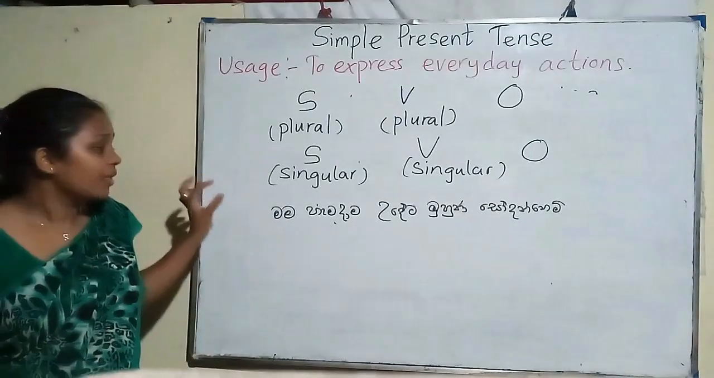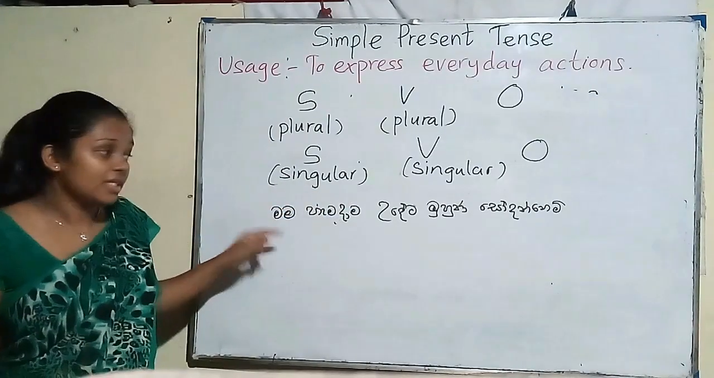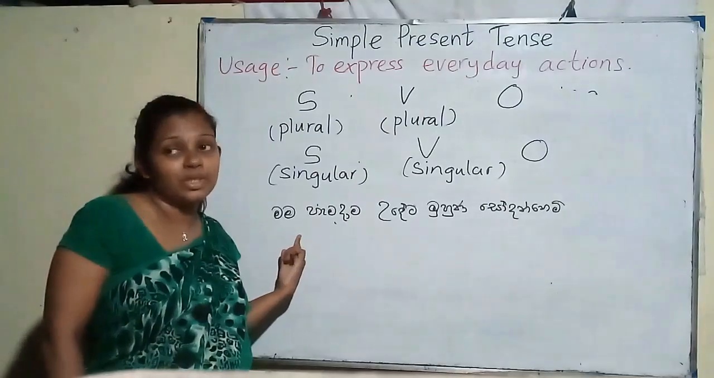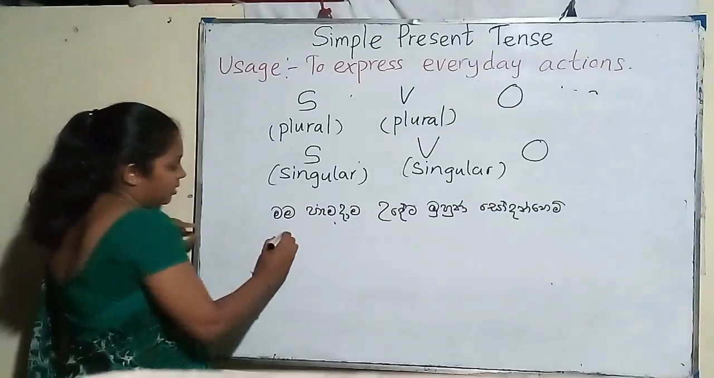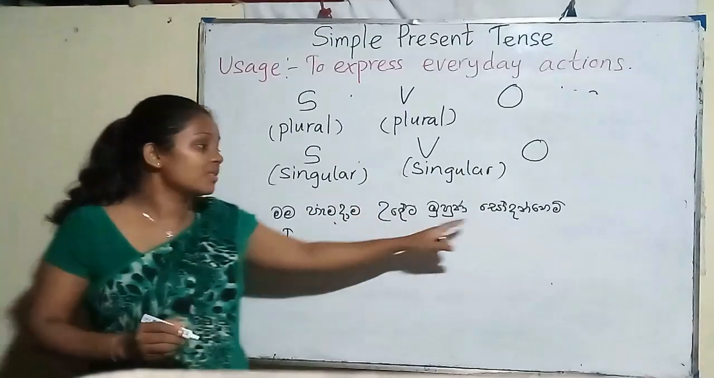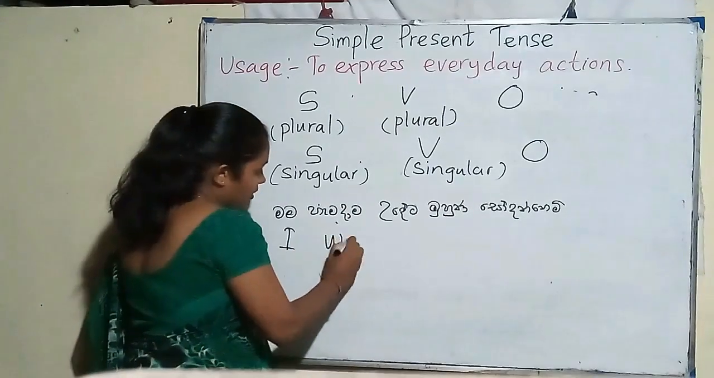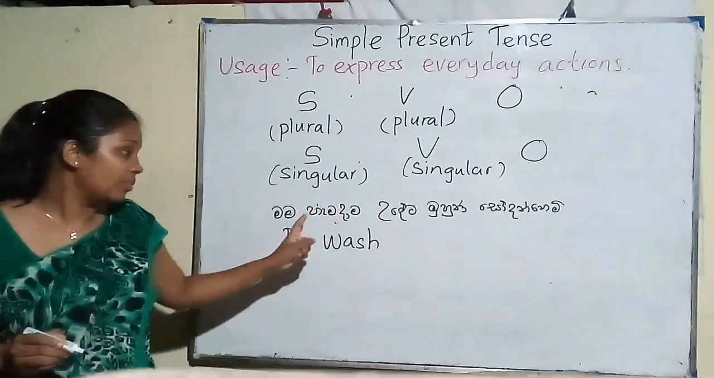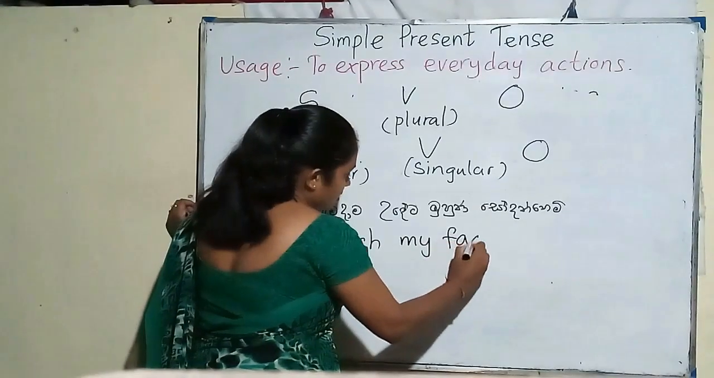Here we have to find the subject. Before writing the sentence, we have to find the subject. Here the subject is I, Mama. Then we have to write the verb. The verb of this sentence is සෝදන්නේ, සෝදනවා. We say wash. I wash. Then we have to write the object. The object is I wash my face.